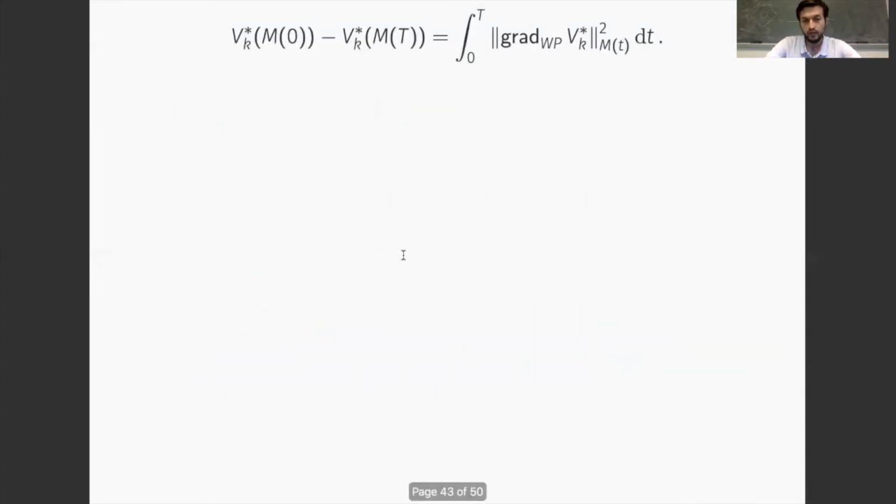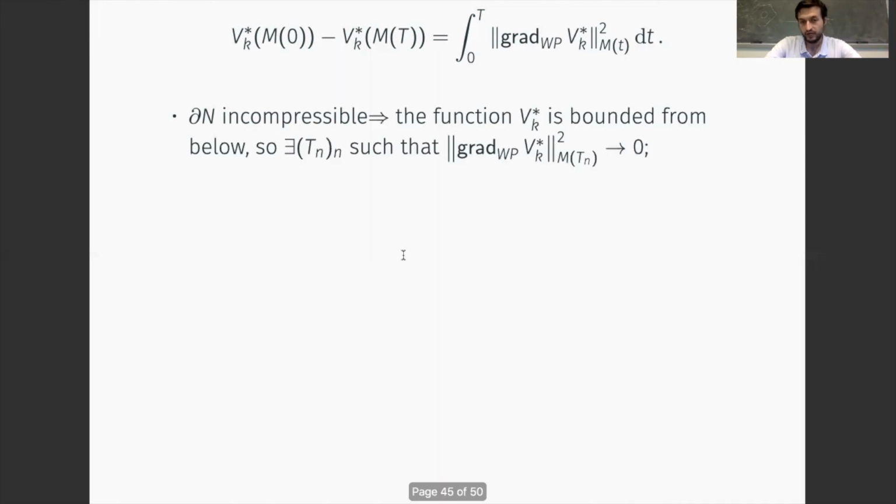And so we can express the V_K^* volume similarly to what was done for the renormalized volume. So we look at the difference, and we express it in terms of this integral in the norm of the Weil-Petersson gradient. And we see that, again, because of the incompressibility of the boundary, the left side of this equality has to be bounded from above. So again, the integral on the right has to converge, and so we have a sequence of times for which the norm of the gradient goes to 0.